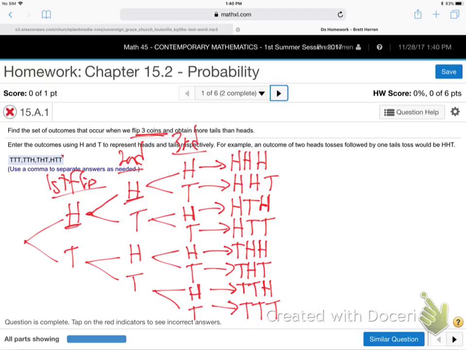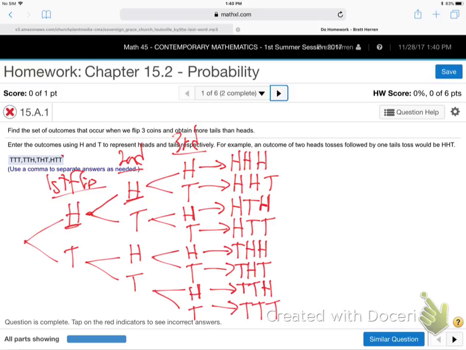At the end, for the final flip, it's head, tail, head. So I'm just following the yellow brick road here, going across the map: head, head, head. I'm just listing the conclusion. And you're doing this because it says flip 3 coins. Right. So we're flipping 3 coins.